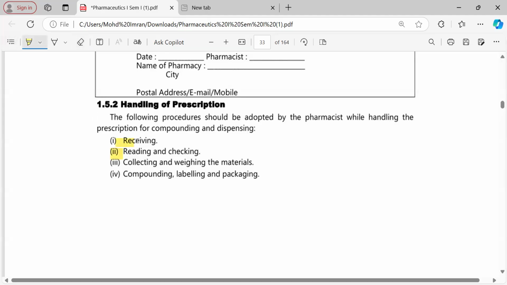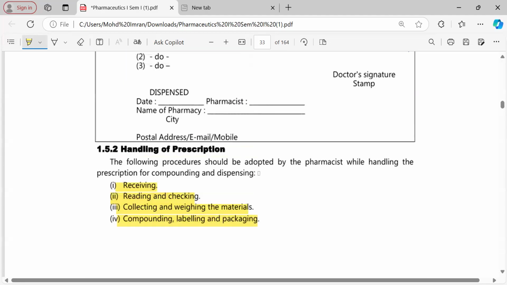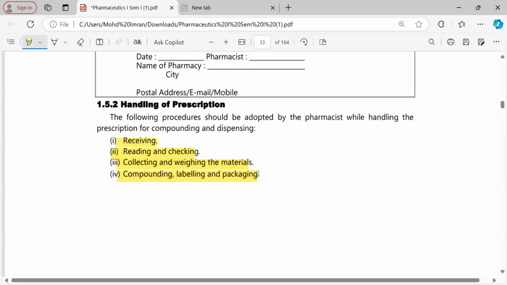So please write down handling: receiving, reading and checking, collecting and weighing the material, compounding, labeling, and packing. These are the handling steps in the prescription.